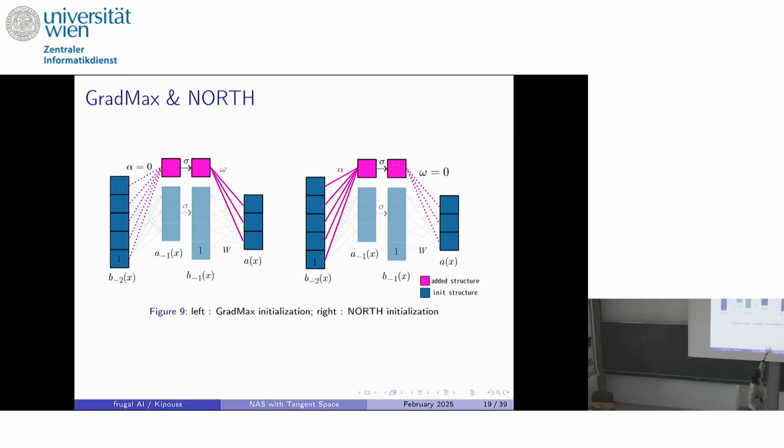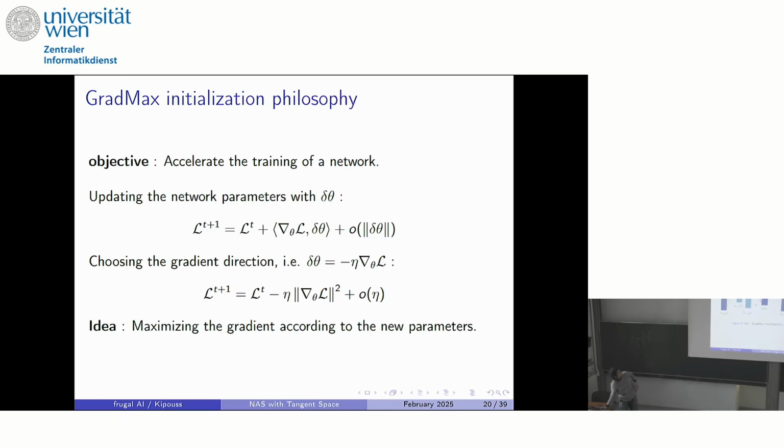And the North method sets the output weights omega to 0, and they try to optimize on alpha. And what we will show is that our output weights resemble the GradMax ones, and our input weights resemble the North ones, with differences.